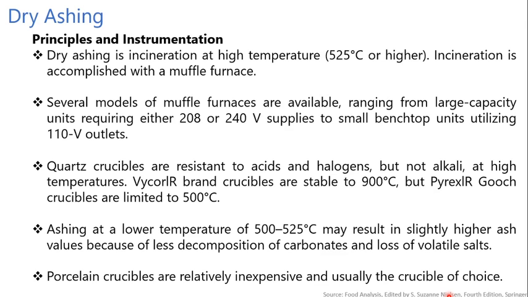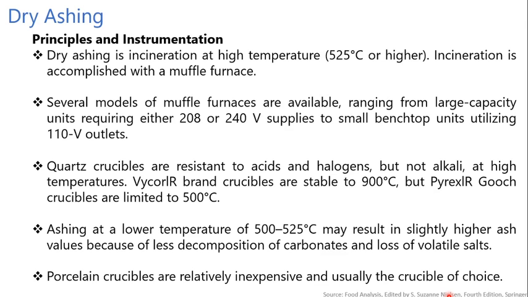Then the next one is dry ashing. This is the first technique, dry ashing. Principle and instrumentation: dry ashing is incineration at high temperature, about 525 degrees Celsius or higher. Incineration is accomplished with the muffle furnace. Several models of muffle furnaces are available, ranging from large capacity units, generally of 208 or 240 volt supply, to small benchtop units utilizing 110 volt outlets.